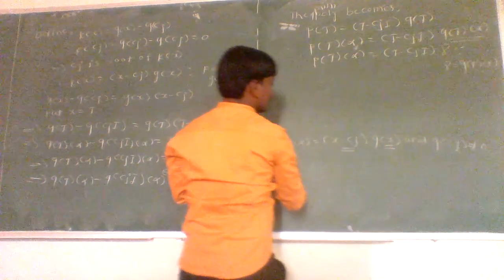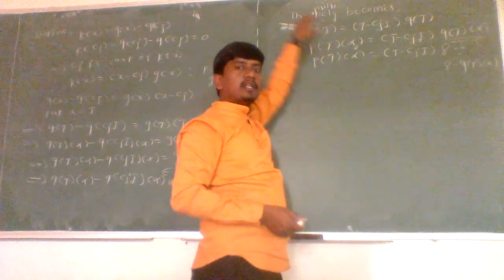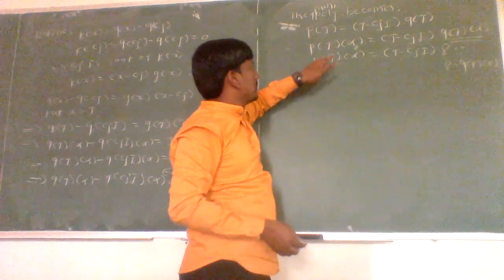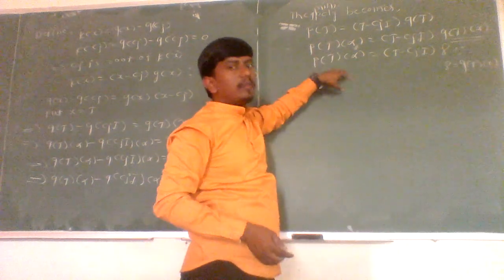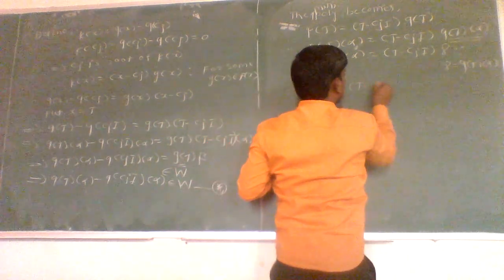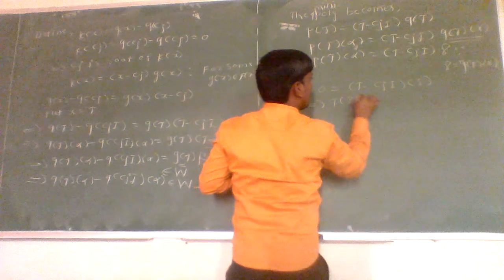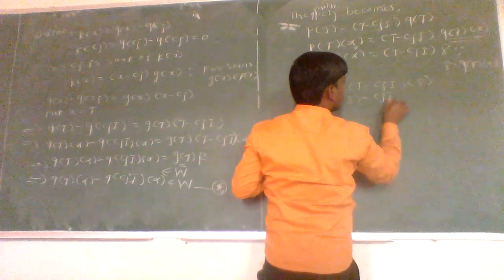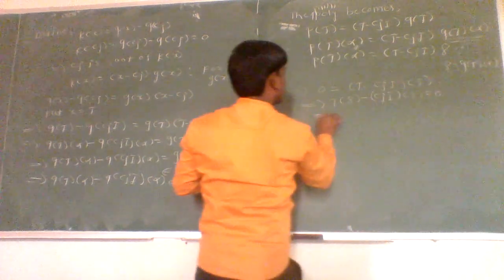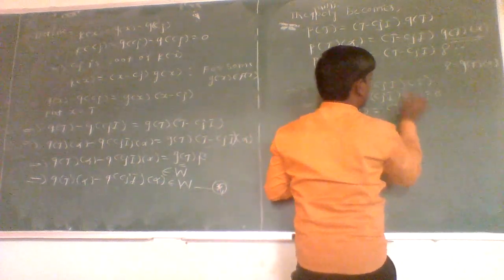Okay. Now again, as p is a minimal polynomial for the linear operator T, p of x annihilates the linear operator T, then its value becomes 0. Which is equal to 0, that is T minus cj I of gamma, which is nothing but T of gamma minus cj I of gamma equal to 0, which implies T of gamma is equal to cj of gamma.